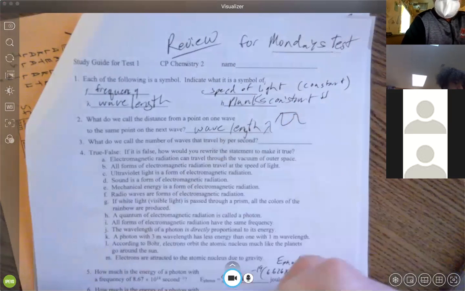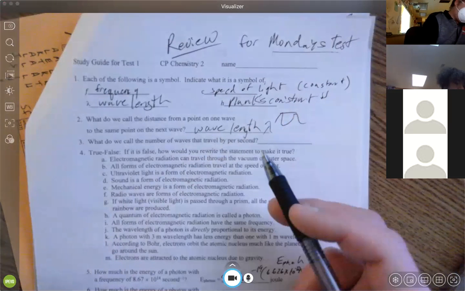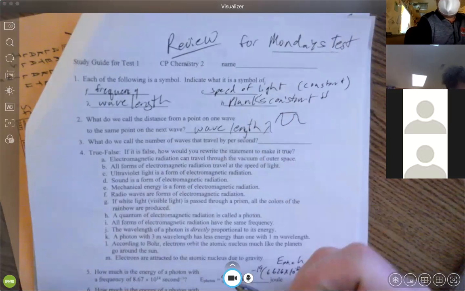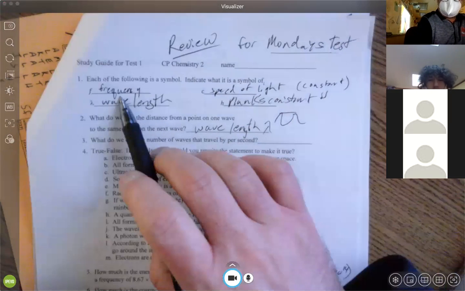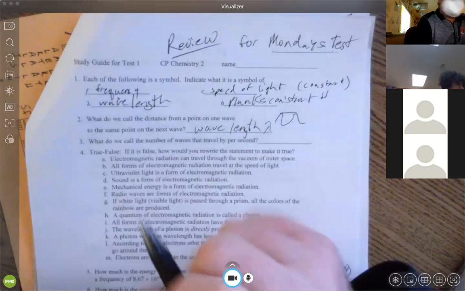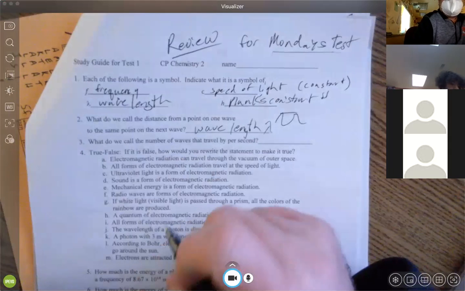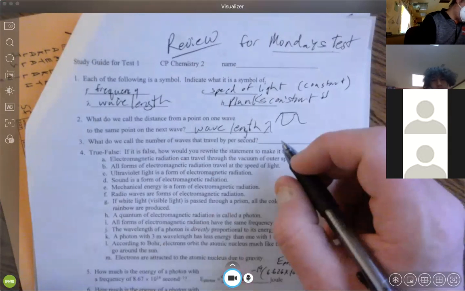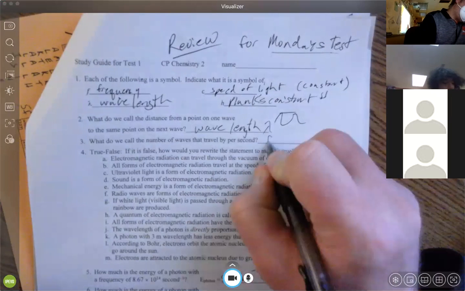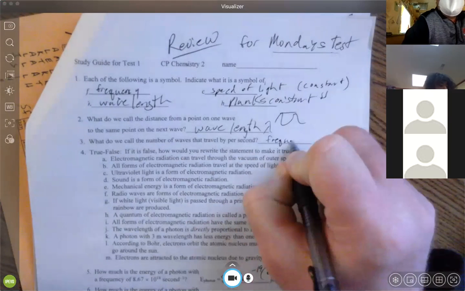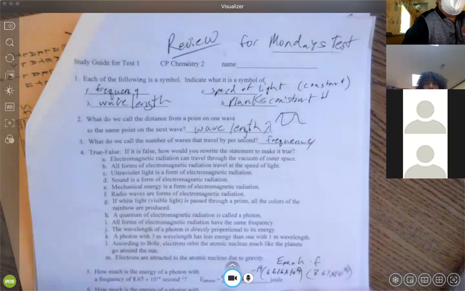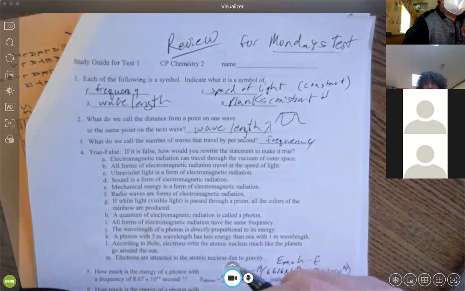What do we call the number of waves that travel per second? That is the frequency. Anybody know the unit for frequency? If you ever dealt with radios and amplifiers, you might have seen this, but for frequency, the measurement is hertz.